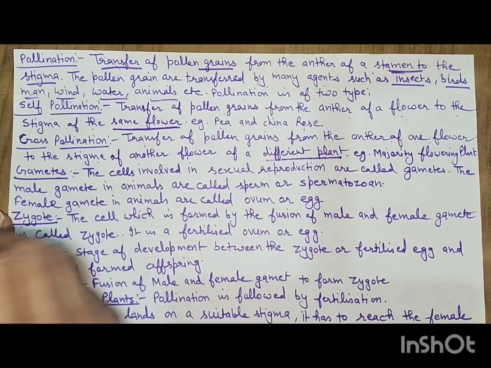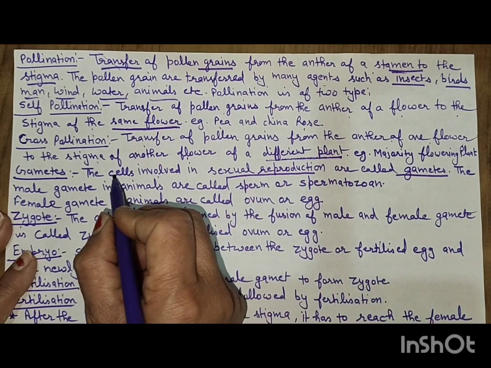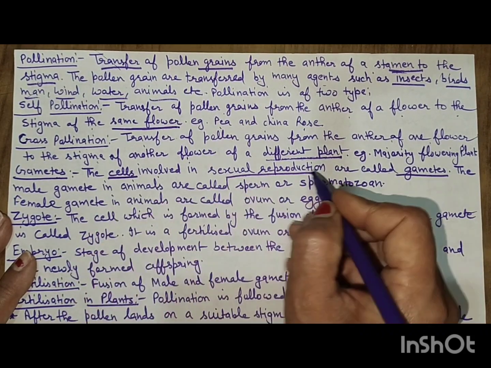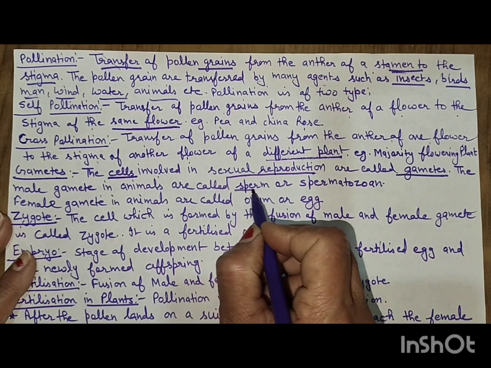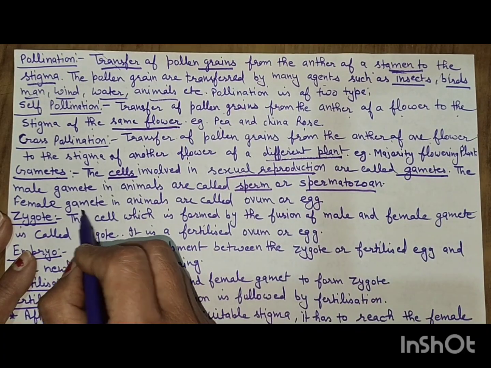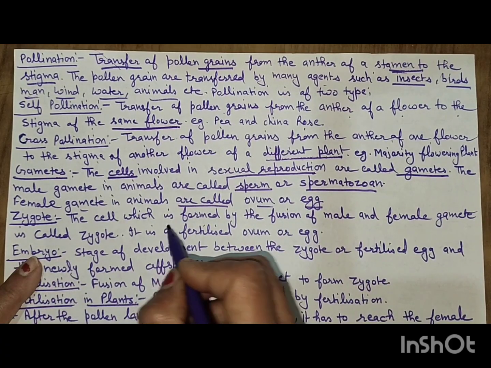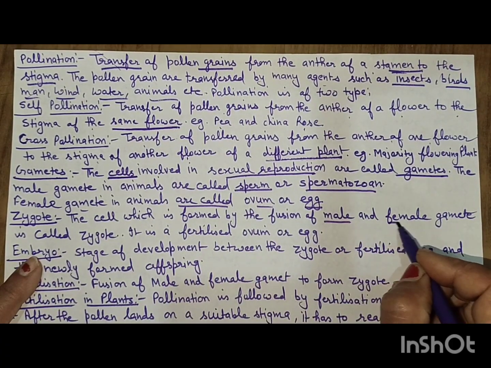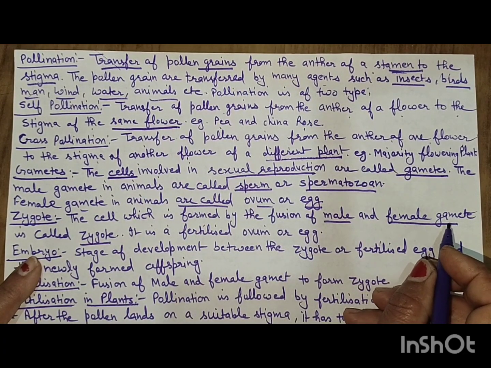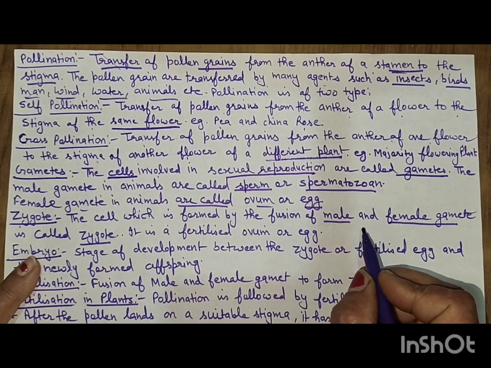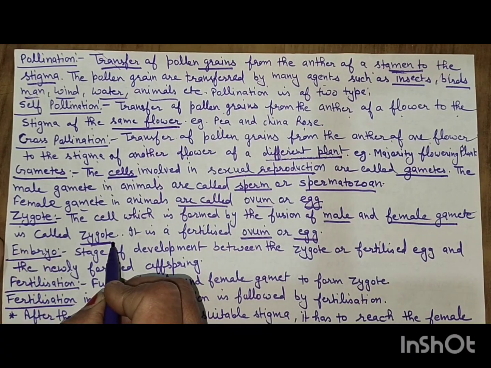Gametes. What are gametes? The cells involved in sexual reproduction are called gametes. The male gamete in animals is called sperm or spermatozoon, and the female gamete in animals is called ovum or egg. Zygote: the cell formed by the fusion of male and female gametes is called the zygote. When fertilization takes place, it is a fertilized ovum or egg. This is called the zygote.